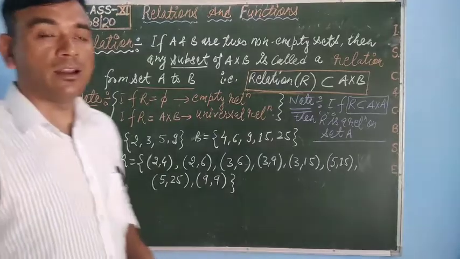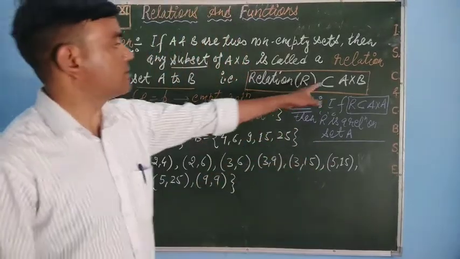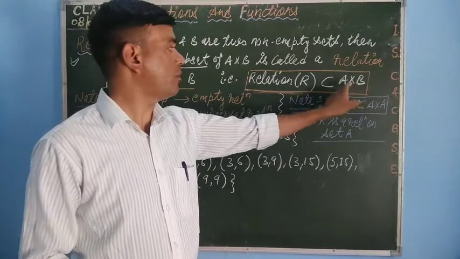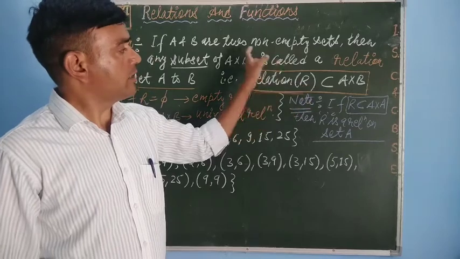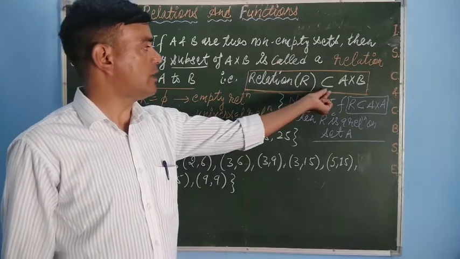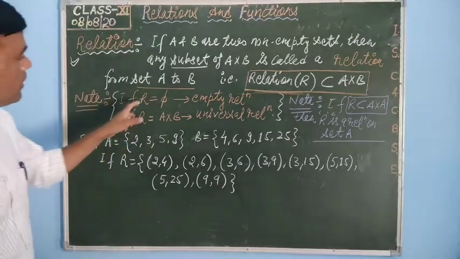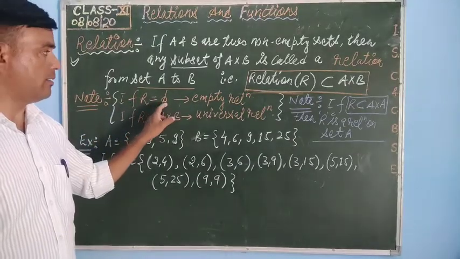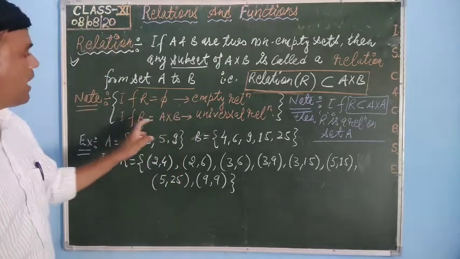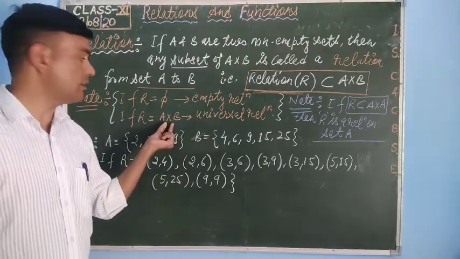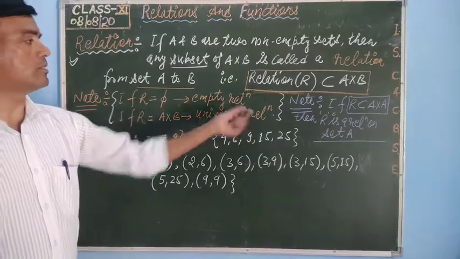It means relation between elements of set A and B is defined as a subset of the Cartesian product of A cross B. So suppose R is a relation between set A and B, then that will always be a subset of A cross B. Here 2 points you have to note down. If R is equal to φ, that type of relation is said to be an empty relation. If R is equal to the whole set A cross B, that is the Cartesian product of A and B, then that is called a universal relation.